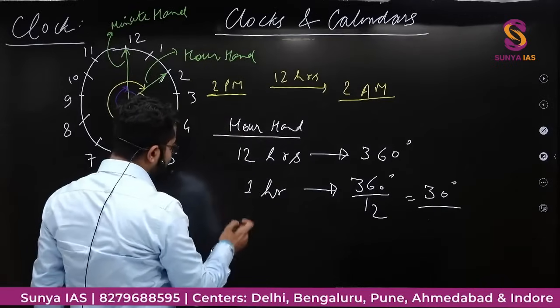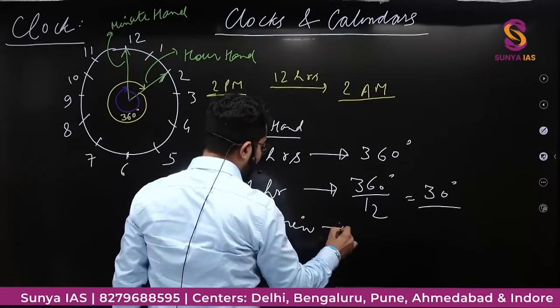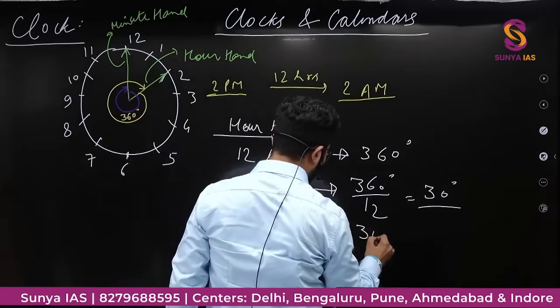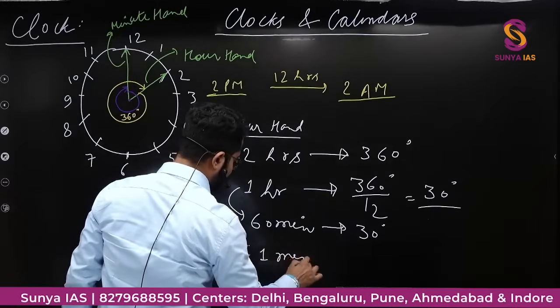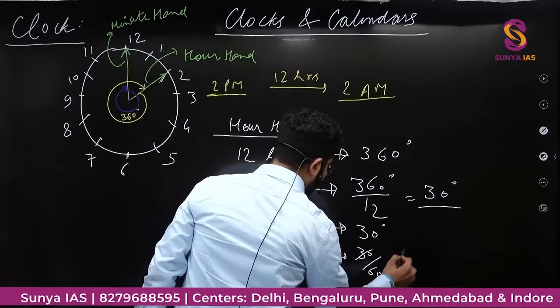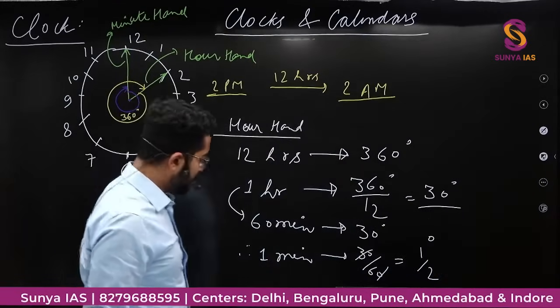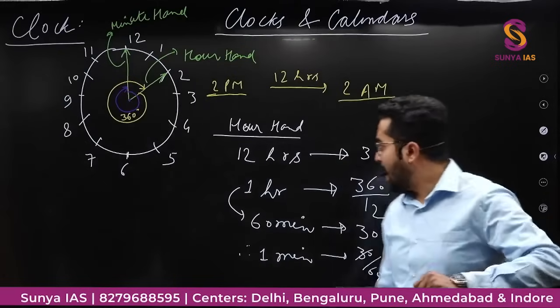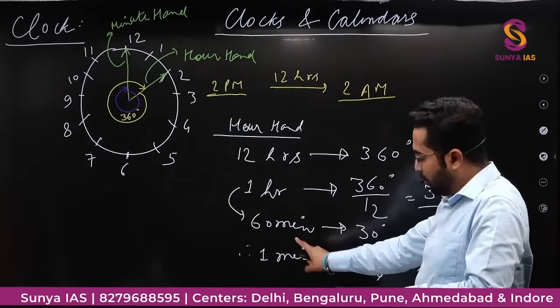Achha, 1 hour is equal to 60 minutes. In 60 minutes it is rotating 30 degree. So in 1 minute it is rotating 30 by 60, that is 1 by 2 degree. So now you have got that the hour hand is rotating half degree in 1 minute.